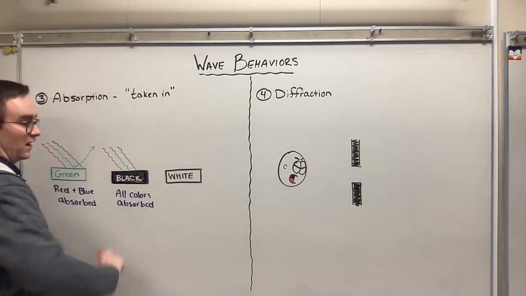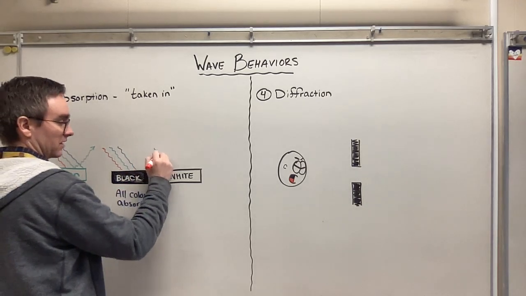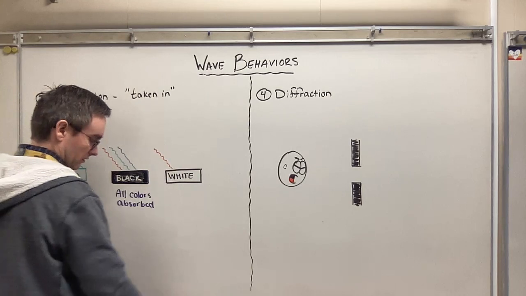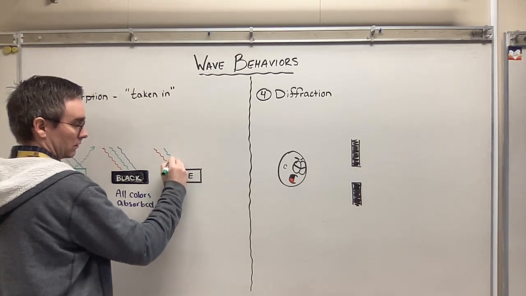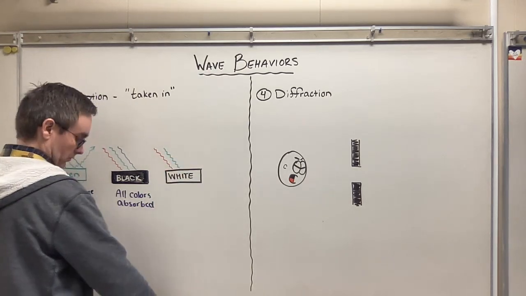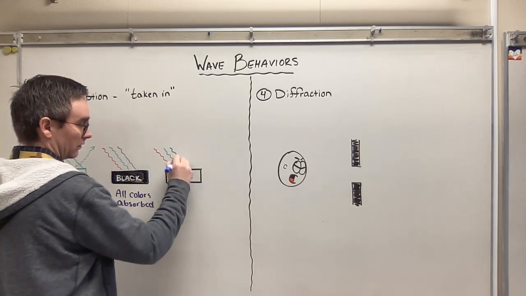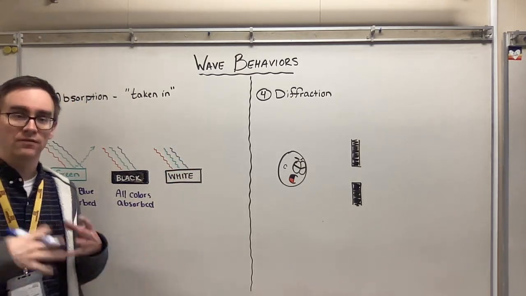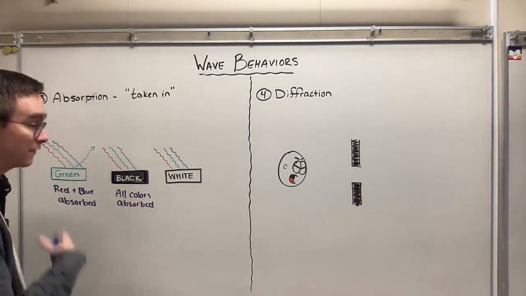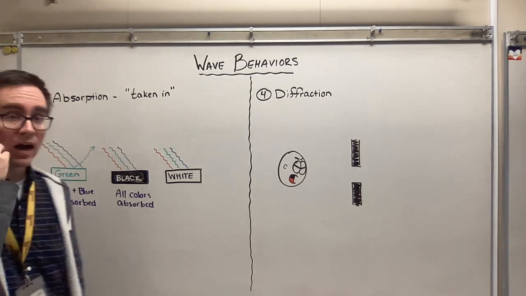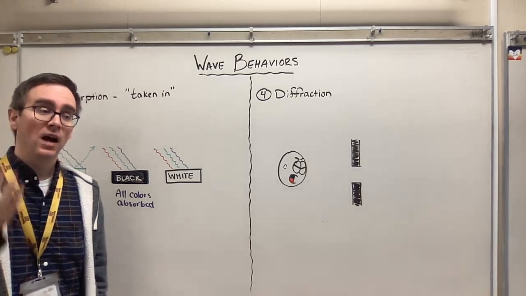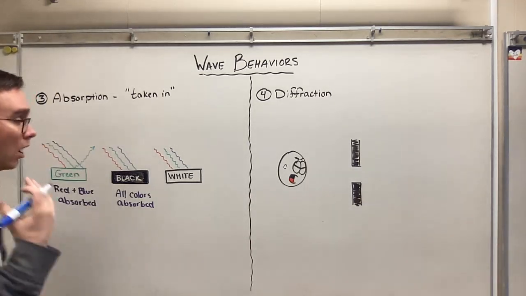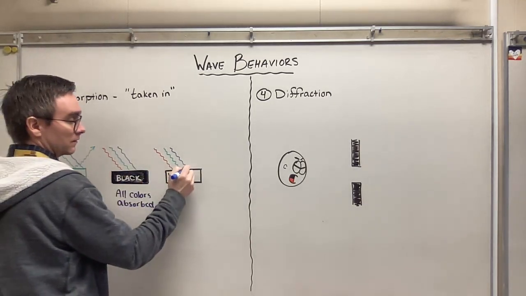Now, finally, if we have a white block, we have red, green, and blue. In this case, black is the absorption of all colors, and white is kind of its opposite. For me to see the color white, none of the light waves can be absorbed.